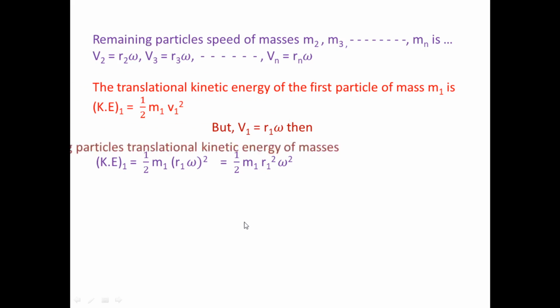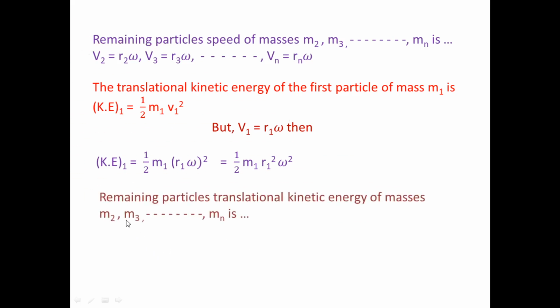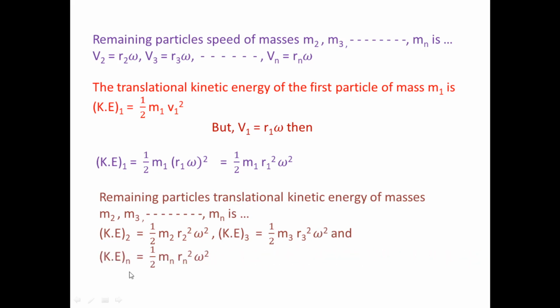For the remaining particles: the second particle is half m2 r2 square omega square, the third particle is half m3 r3 square omega square, and the nth particle is half mn rn square omega square.